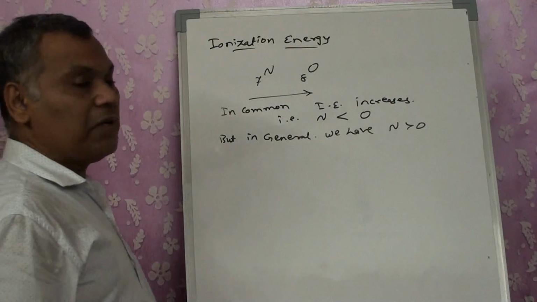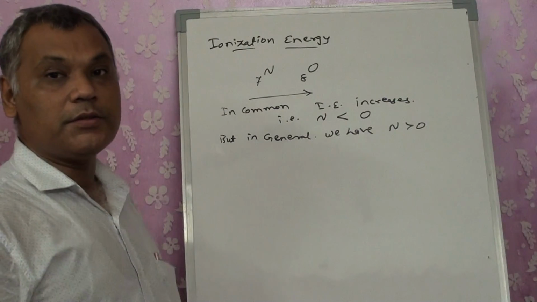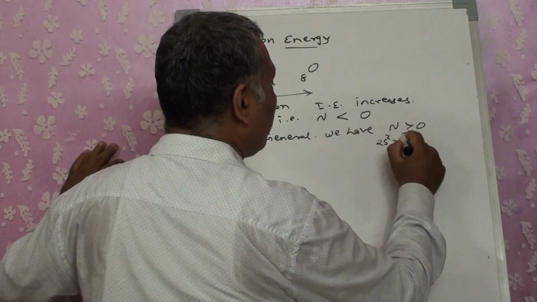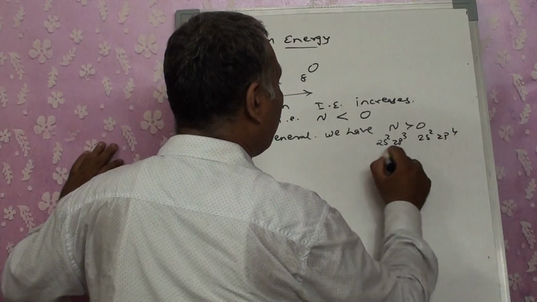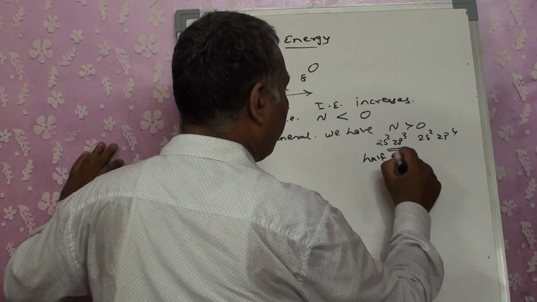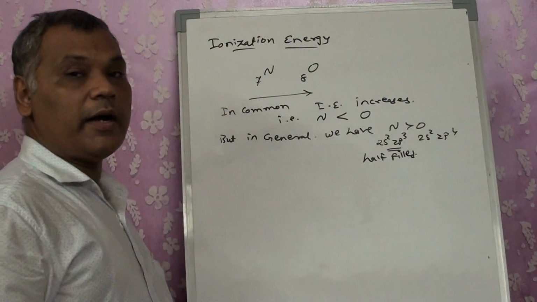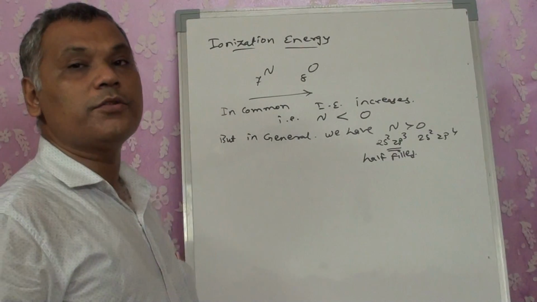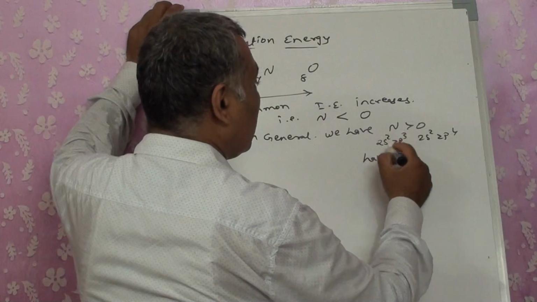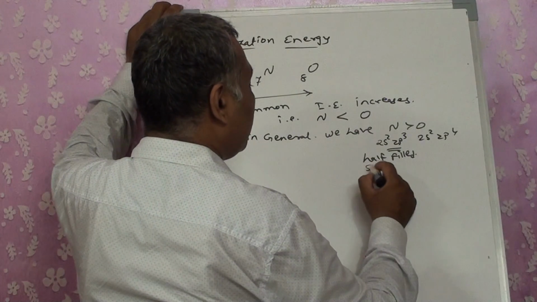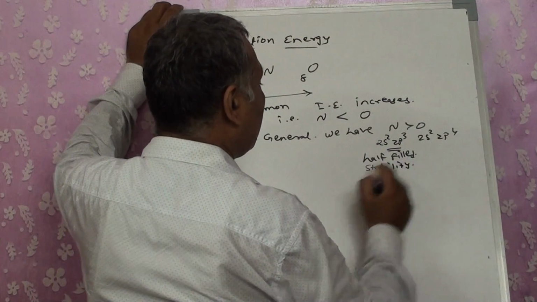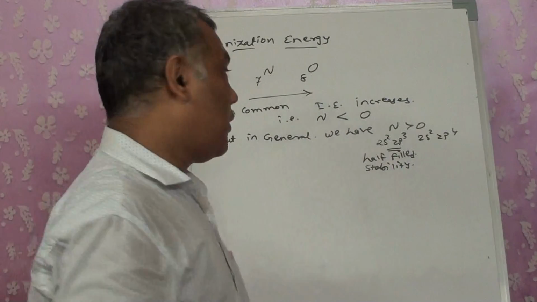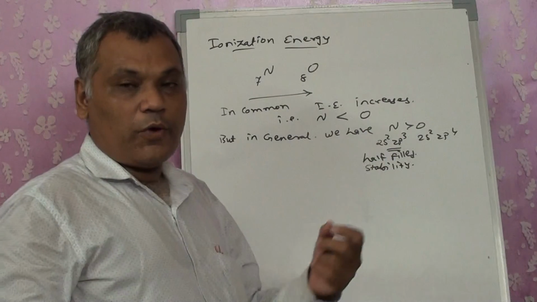Now what is the reason behind it? Again, here the same factor that we studied previously. Here we have 2s2 2p3 and 2s2 2p4. It's half filled. Half filled orbitals are highly stable, and when the half filled orbitals have higher stability, ionization energy also increases. So to remove the electron from it, because of half filled stability, nitrogen has higher ionization energy than oxygen, right? Okay, now that is a general factor that we remember.